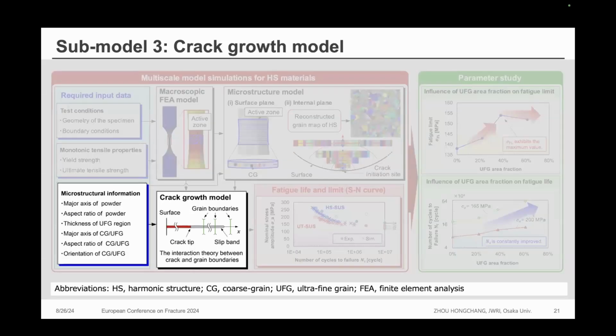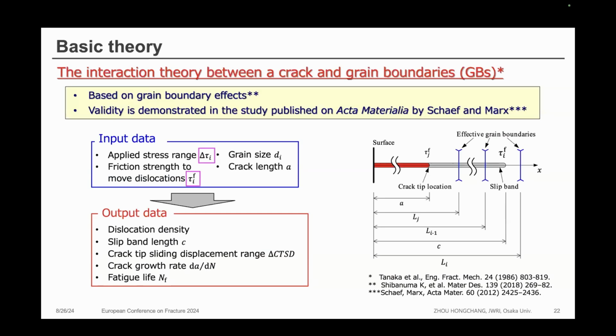Submodel 3 is the crack growth model. In this model, the input data also requires the microstructure information and the predefined submodel 1 and submodel 2. The basic theory of this model is the interaction theory between a crack and the grain boundary, originally proposed by Professor Tanaka and later modified by Professor Shibanuma by considering the physical meaning of the crack length, the slip band length and the effective grain boundary distance.